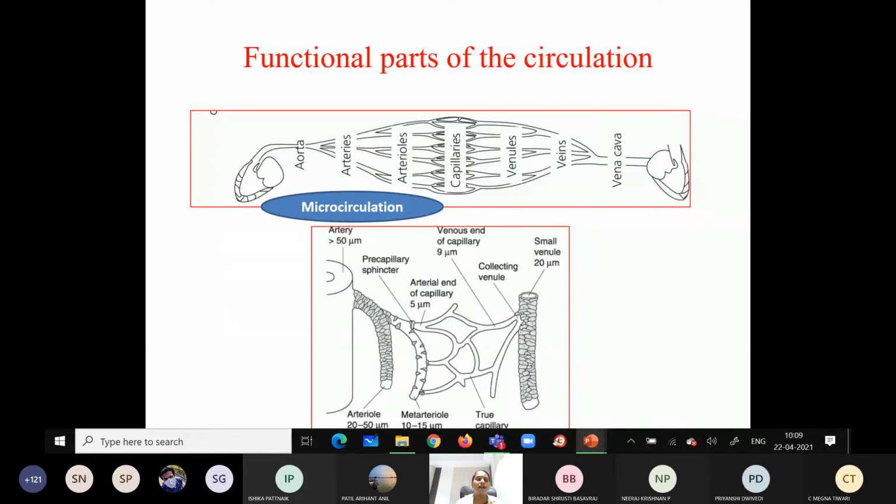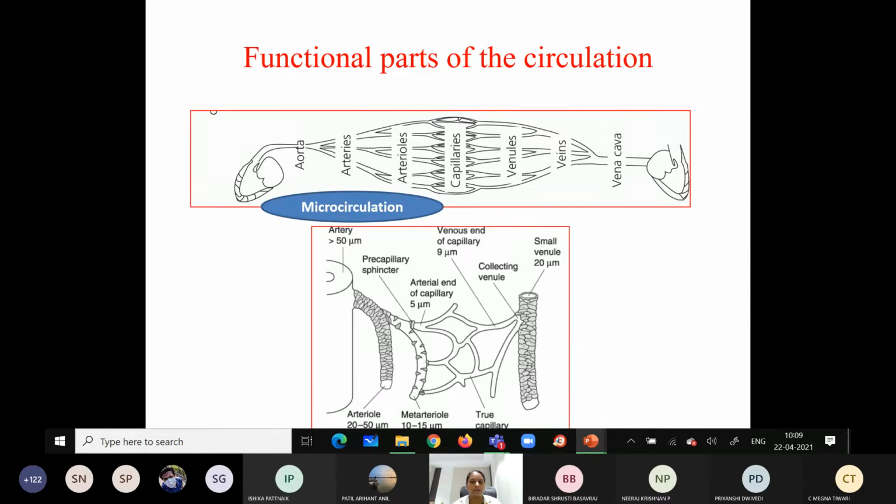So before understanding the physical factors of hemodynamics in detail, we will briefly revise the functional or physiological classification of the vascular system, right? Already we have studied the anatomical classification of the circulatory system, that is the arterial system, venous system, like that. Like that, we need to study the functional classification of the vascular system also.